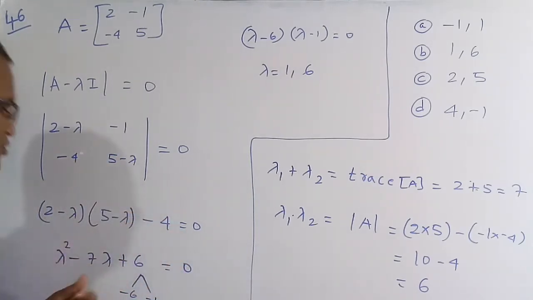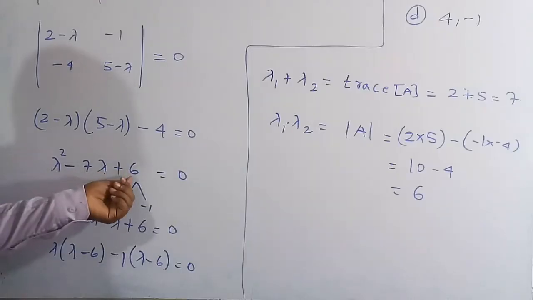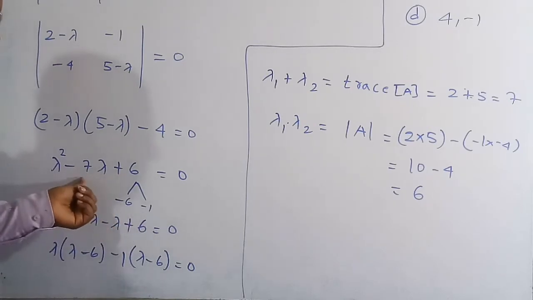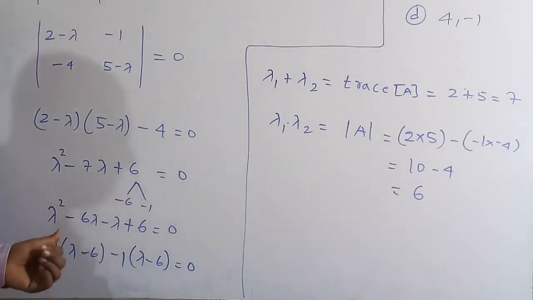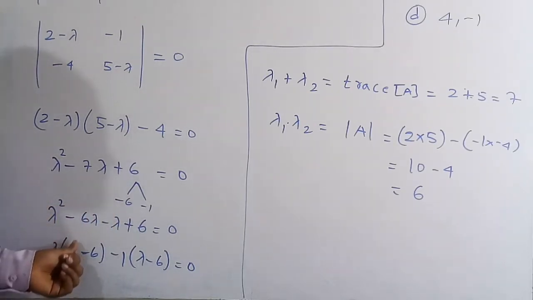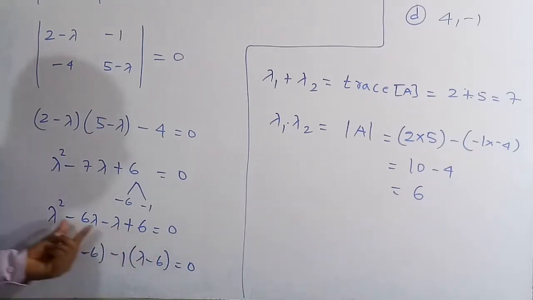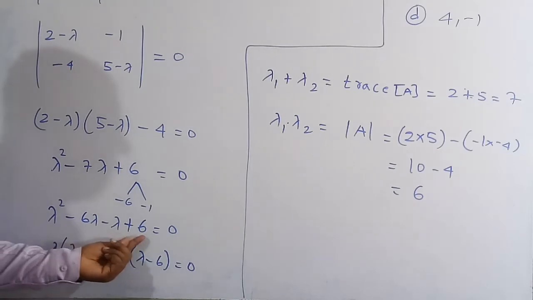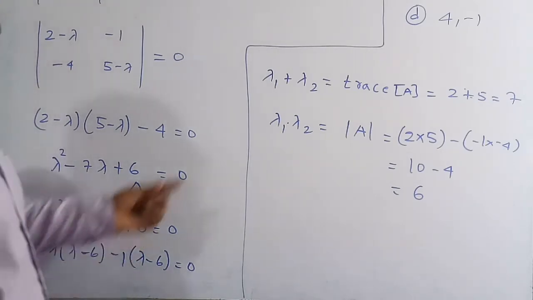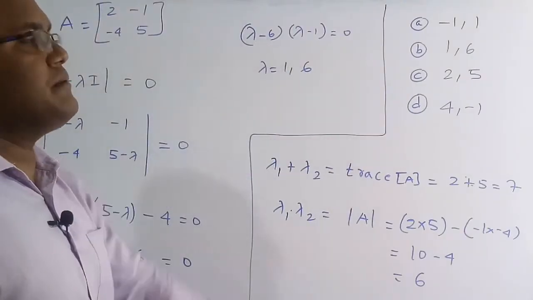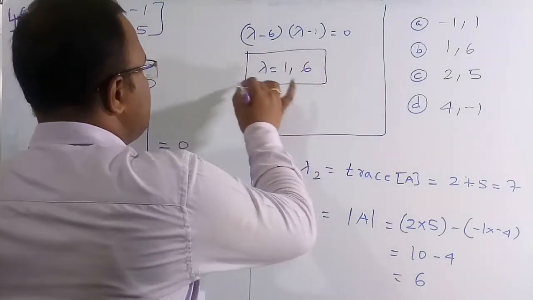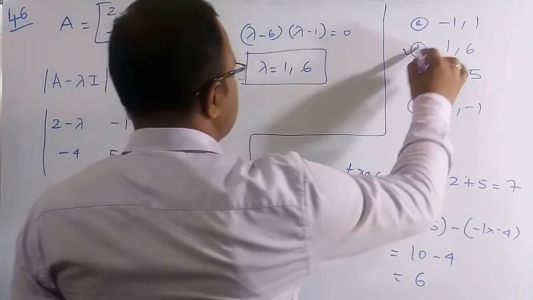If you solve this, we are going to get lambda square minus 7 lambda plus 6 is equal to 0. So 6 we can write as minus 6 into minus 1, or minus 6 plus minus 1, which is minus 7. So I am going to write it in this manner: lambda square minus 6 lambda minus lambda plus 6 is equal to 0. Lambda is common between the first 2 terms, and minus 1 is common between the remaining 2 terms. If you do this, we get (lambda minus 6) into (lambda minus 1) is equal to 0. So the eigenvalues are lambda is equal to 1 and 6. So B is the correct solution of this question.